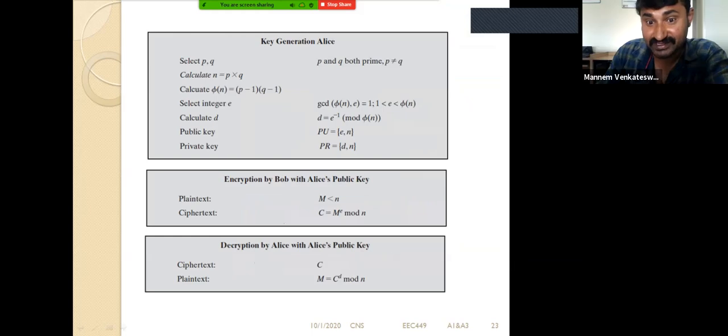See here, the message must be less than N. That is the first condition we have seen. Then this is the encryption: M power E modulo N. Then the decryption, just the opposite: C power D, where D is the private key, modulo N. Remember, don't confuse: here we will use modulo pi of N for selecting D, while in the encryption and decryption, it is modulo N.